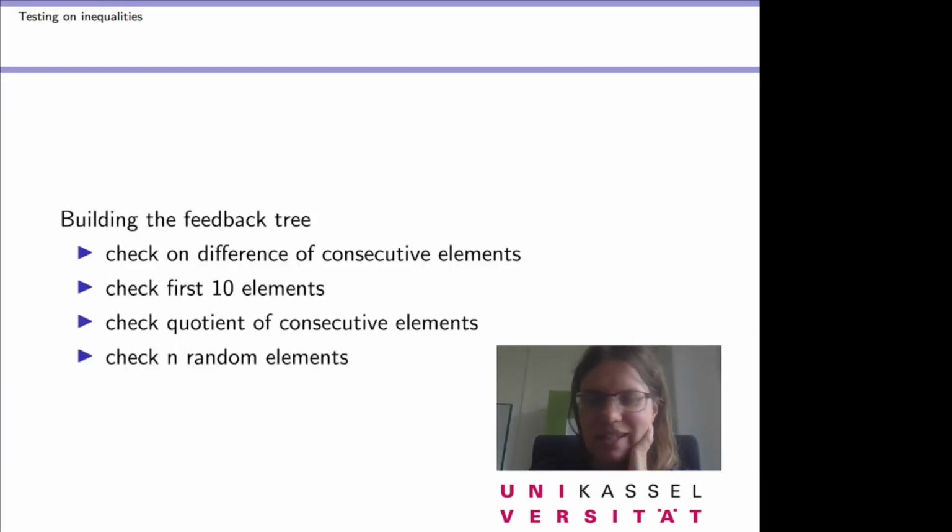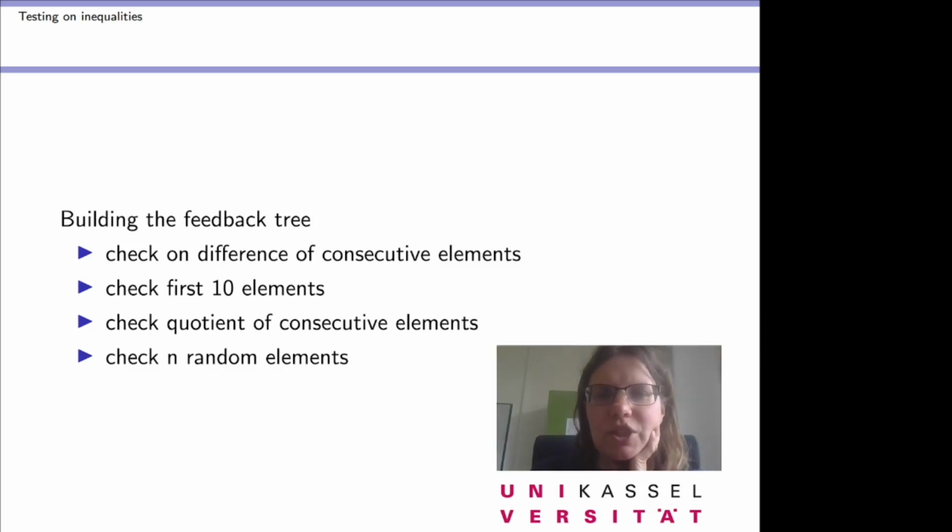A summarization of our feedback tree. We check for the difference of consecutive elements. Then we check whether the first 10 elements work or not, because we don't want to tell the student that element number 3201 produces an error when the second one already is wrong. So that's step 2.